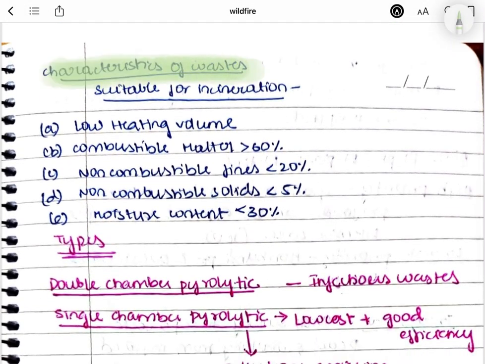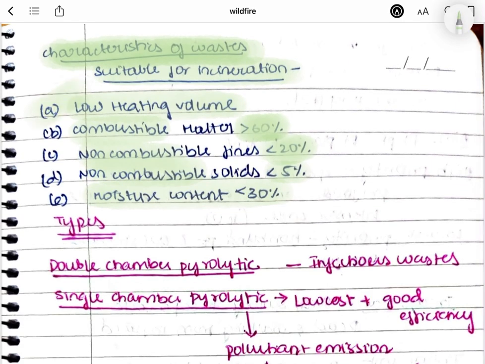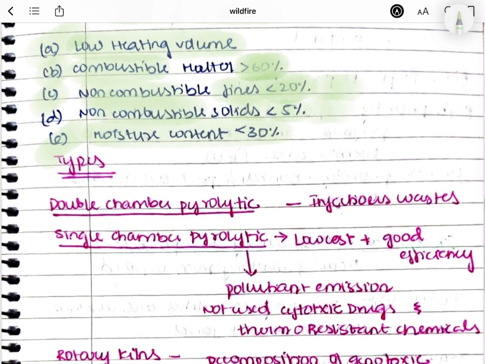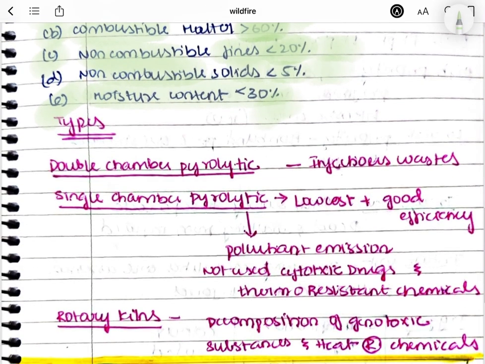The characteristics of waste suitable for incineration are a low heating value and the right combustible and non-combustible content. Combustible material should be greater than 60%, non-combustible fines should be less than 20%, and solids should be less than 5%. Moisture content should also be less than 30%. So we are talking about heat, moisture, combustible and non-combustible. Under non-combustible, we are talking about fines and solids. Fines are 20%, solids are 5%, combustible is 60 and moisture is 30.